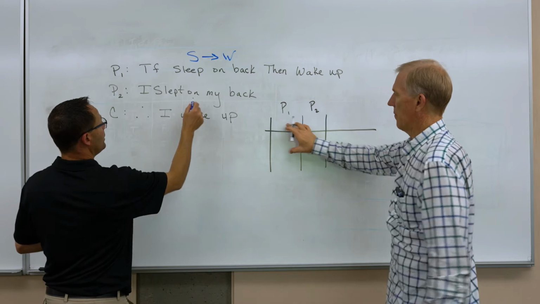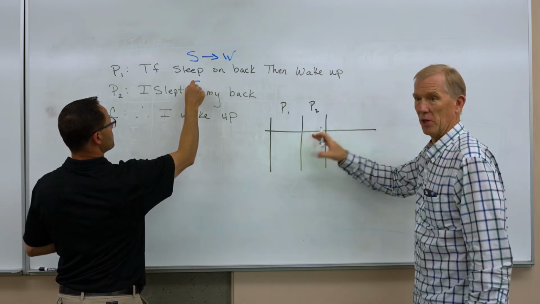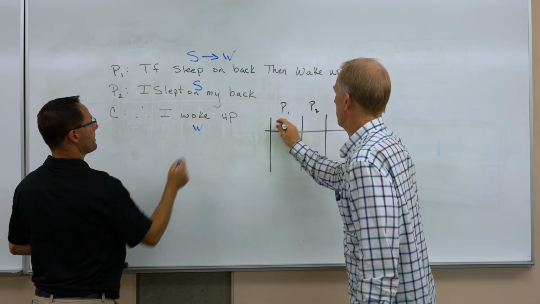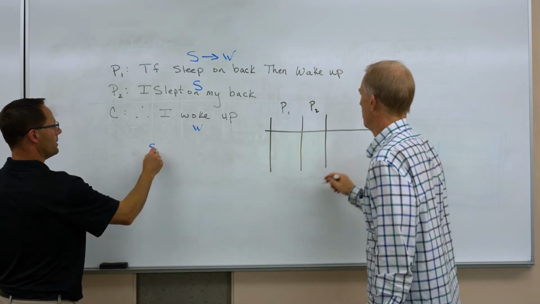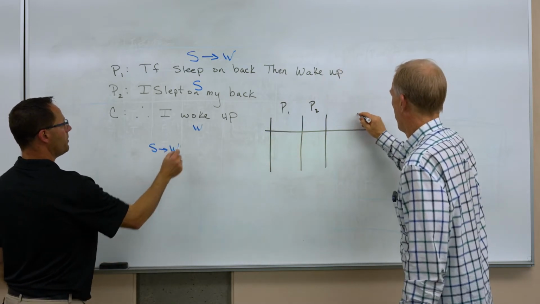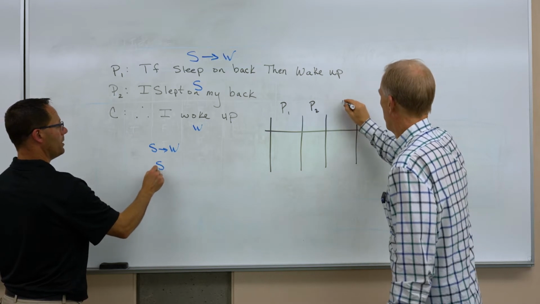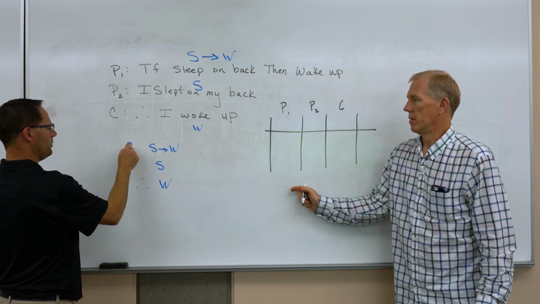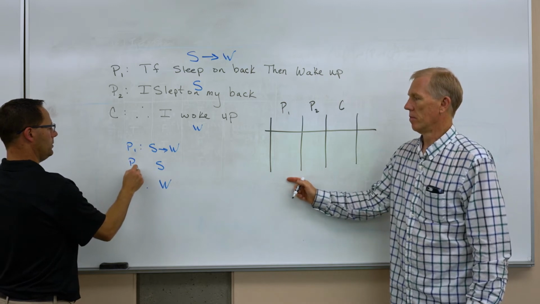Good. And notice I'm labeling my columns premise one and premise two because to make a truth table for an argument, you've got to have your premises. Okay? Yeah, so if I sleep on my back, then I will wake up. I slept on my back. Therefore, I woke up. Really simple. Premise one, premise two.